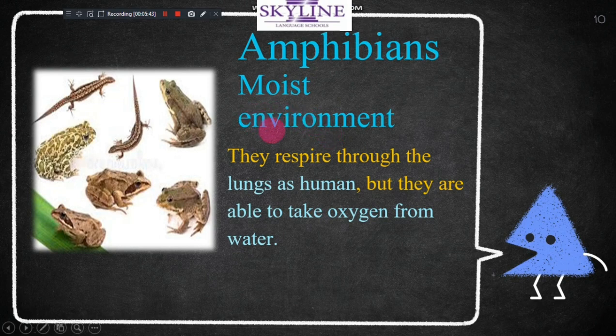Amphibians live in moist environments. What does it mean by moist environment? An environment that contains water. They respire through lungs like humans, but they are also able to take oxygen from water. So amphibians can breathe in two ways: by lungs, and by taking oxygen from water. So when you go underwater, it can breathe also.